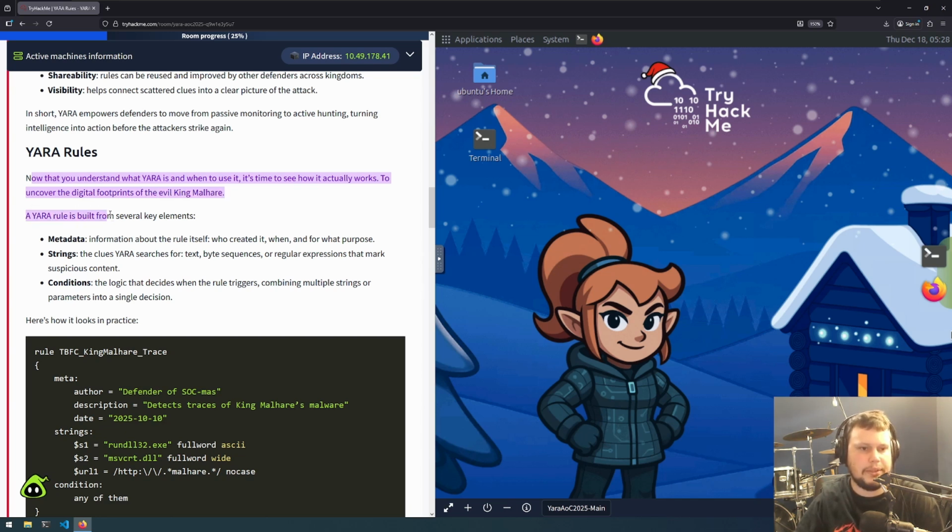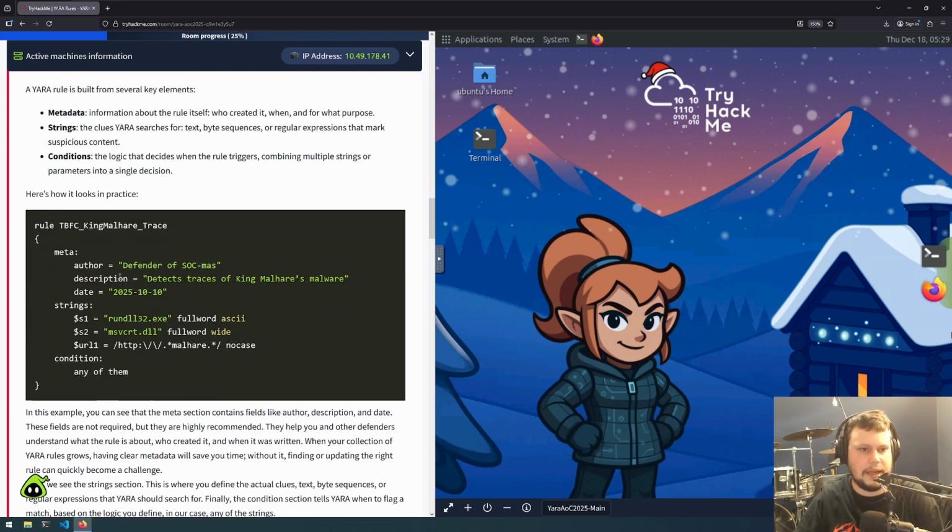A YARA rule is built from several key elements. Metadata: information about the rule itself, who created it, when and for what purpose. Strings: the clues YARA searches for, text, byte sequences, or regular expressions that mark suspicious content. Conditions: the logic that decides when the rule triggers, combining multiple strings or parameters into a single detection. And here's how it looks in practice.